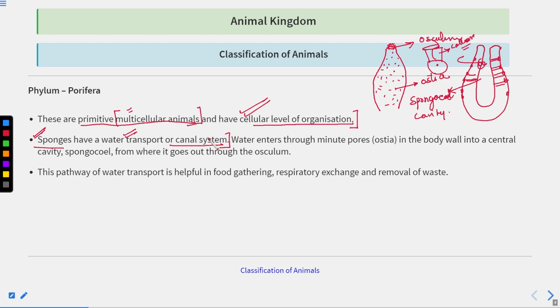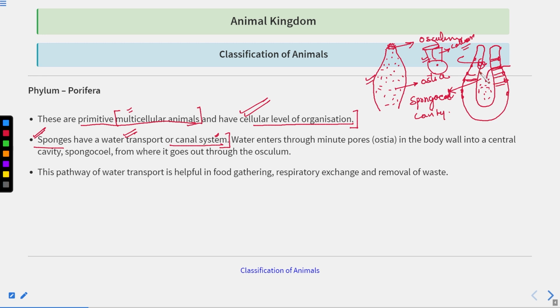So sponges have the water transport and canal system. Water comes in through the ostia, moves inside and comes here. The water is present all over here, and this water has some nutrients in it, some food material. So what do these collar-like cells do?